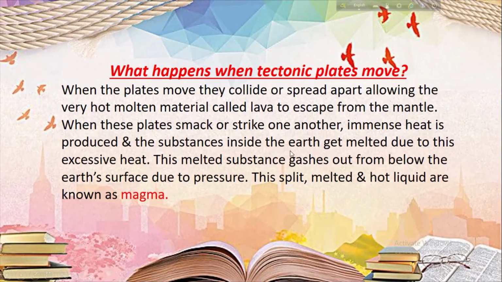Now, what happens when tectonic plates move? When the plates move, they collide or spread apart, allowing the very hot molten material called lava to escape from the mantle zone. And when these plates smack or strike one another, immense heat is produced, and the substance inside the earth gets melted due to this excessive heat. This melted substance gushes out from below the earth's surface due to high temperature and pressure. And this melted, hot liquid is known as magma.